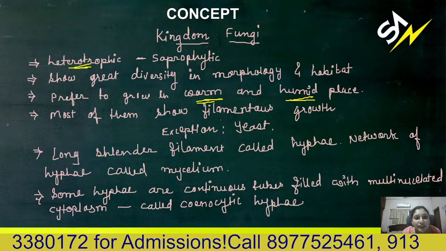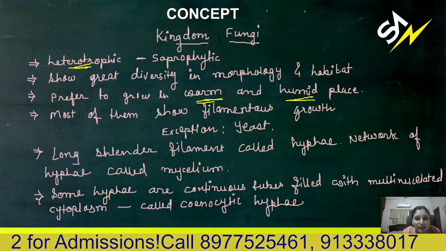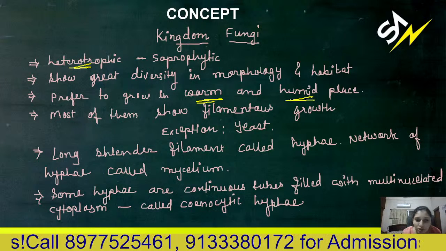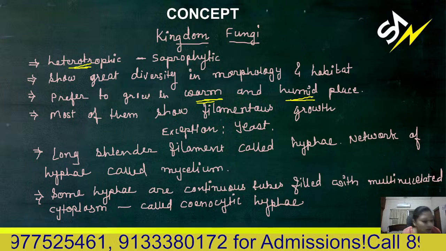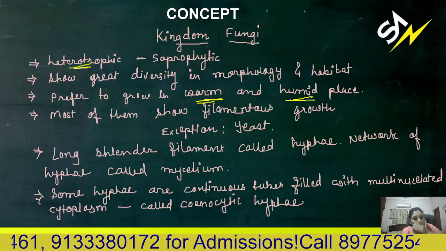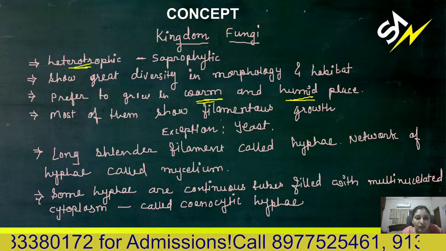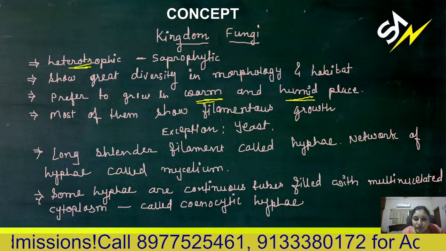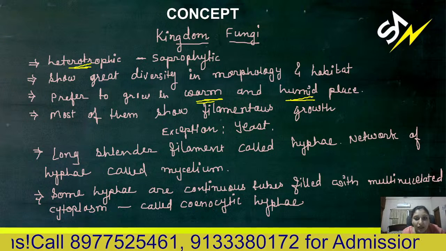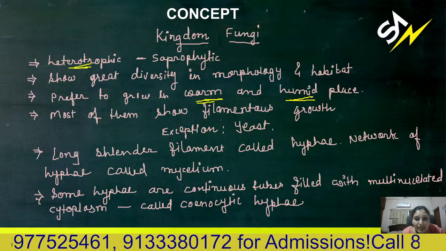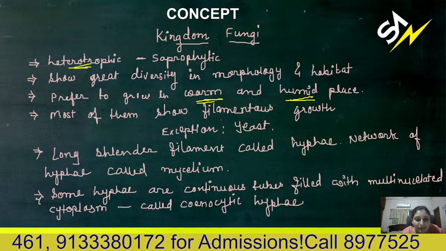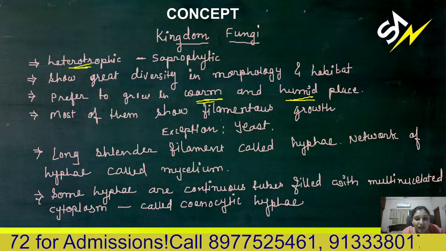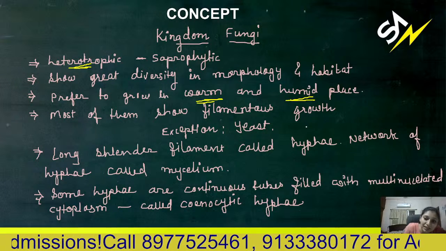In Thallophyta, previously fungi were kept in Thallophyta only, but now they have a separate kingdom, Fungi, because they are not autotrophic. They never have chlorophyll. They do not have chlorophyll at all. So the non-chlorophyllous kingdom is kingdom Fungi. Most of them show filamentous growth except yeast, Saccharomyces cerevisiae, also known as brewer's yeast or baker's yeast. In bakery and brewery we use Saccharomyces cerevisiae.